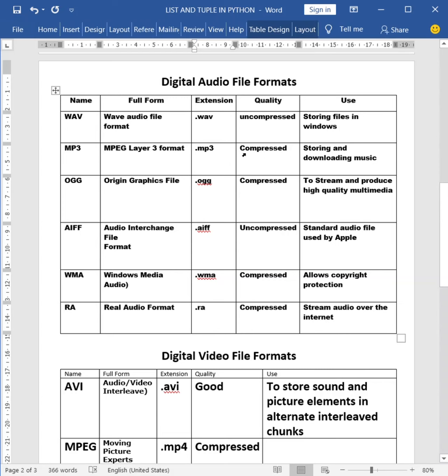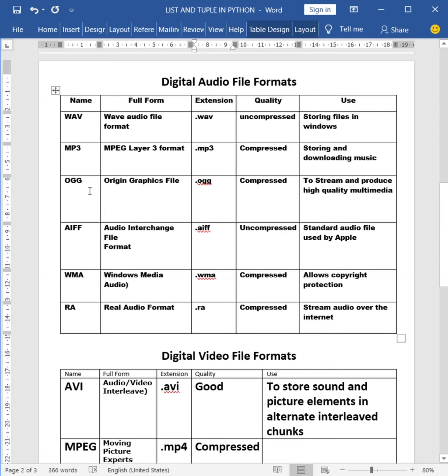It's a compressed file, even though it is a good quality file. Since it is a compressed file, the size of the file will be very less when we compare to an uncompressed file. MP3 is used for storing and as well as downloading music.